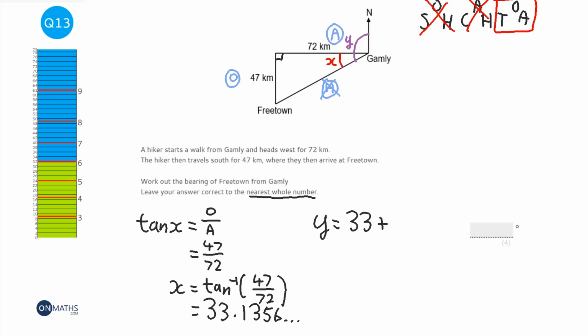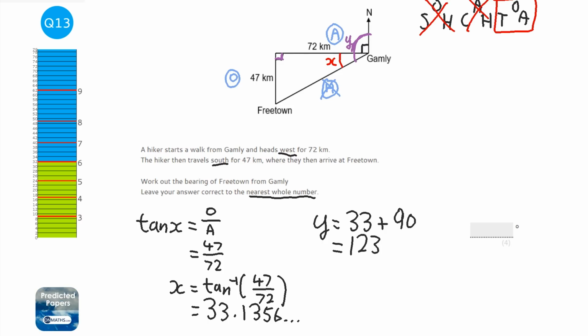And then we're going to add the right angle here. The reason I know this is a right angle is because it says that he heads west and then south. So I know that both the angle here and the angle here are going to be right angles, because the angle between all four directions, north, east, south and west, are going to be right angles. So I'm going to add 90. You can do this in the calculator, or you can do it in your head. I'm going to do it on the calculator.